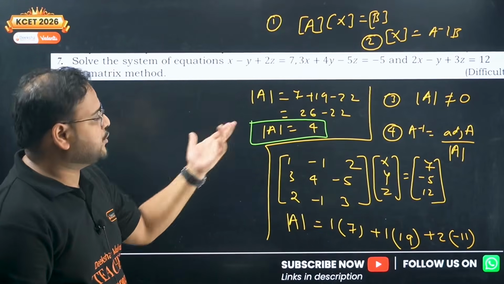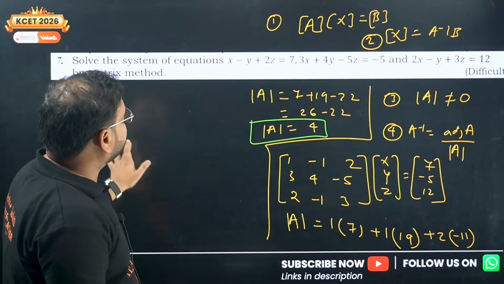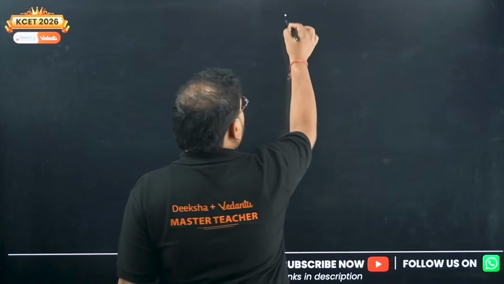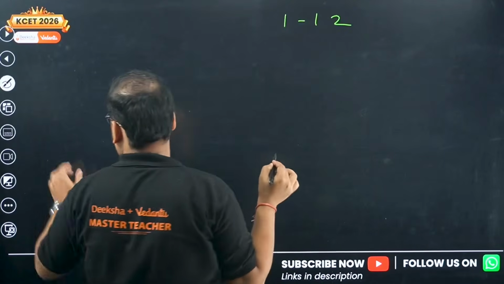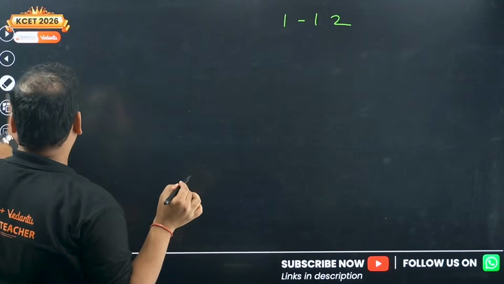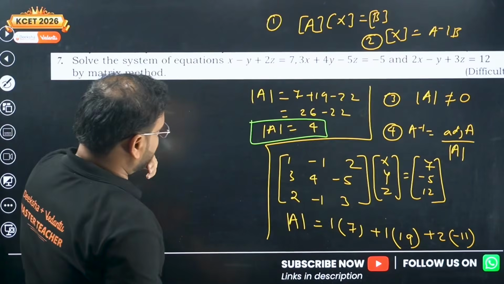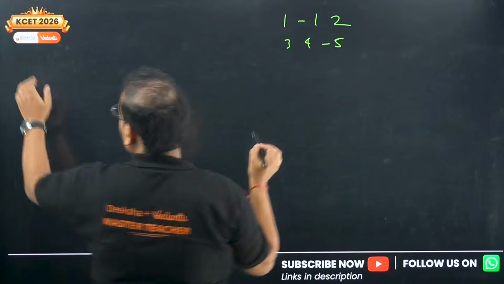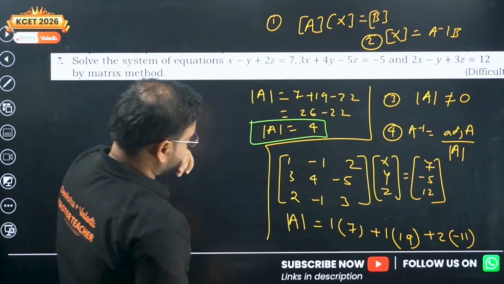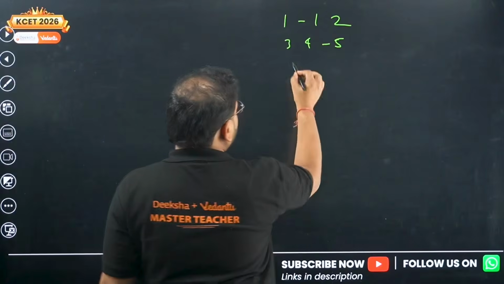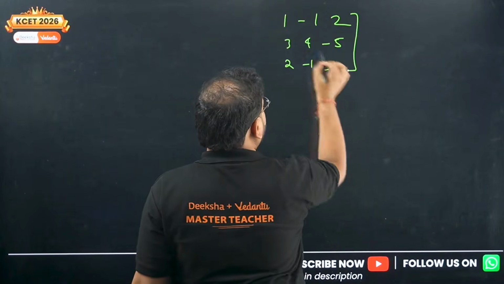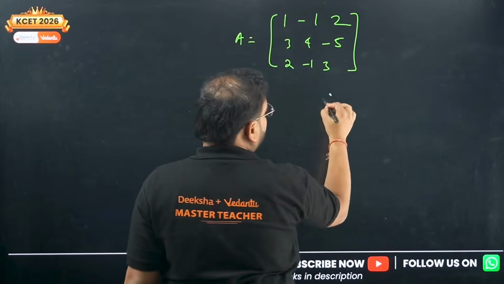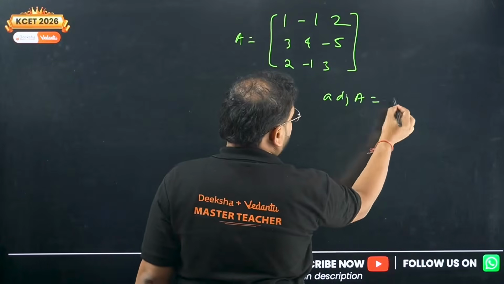Next step is to find the adjoint. Now over here, we need to put some effort. Let's write the matrix first. So the matrix is going to be 1, minus 1, 2. Then 3, 4 and minus 5. And 2, minus 1, 3. This is my matrix A. I'm looking for the adjoint of A, right?